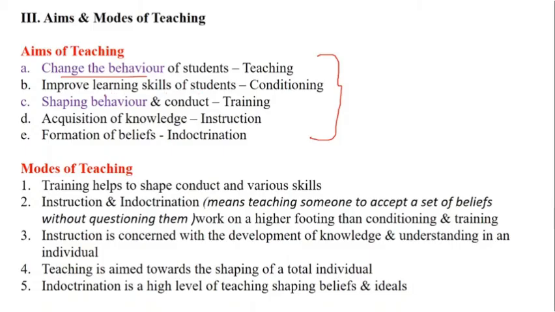Now, for example, when we talk about learning skills, it means conditional learning. When we talk about conditioning learning, it should help the students by giving some type of reinforcement. Reinforcement is like a motivation. So when a student does something good, there has to be a positive motivation. When a student does something bad, there has to be a negative impact. So the students identify, in learning skills, what can be taken ahead and what should be left out.